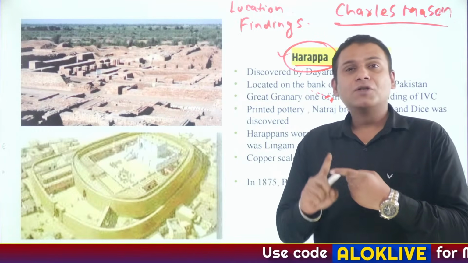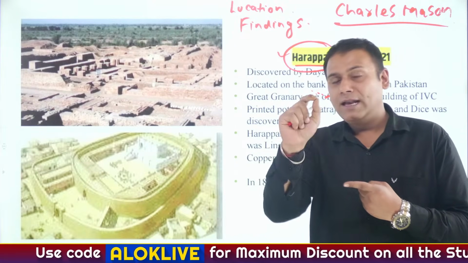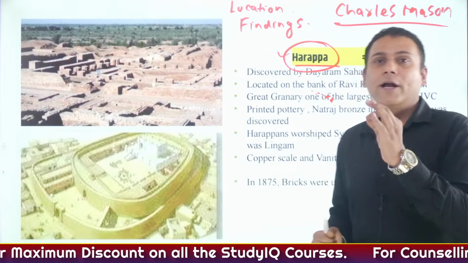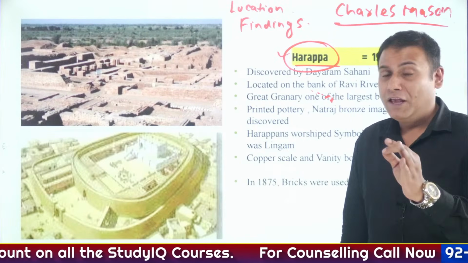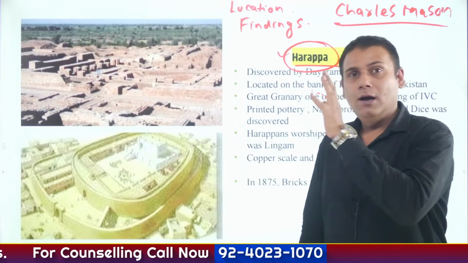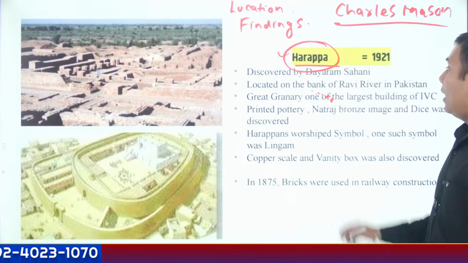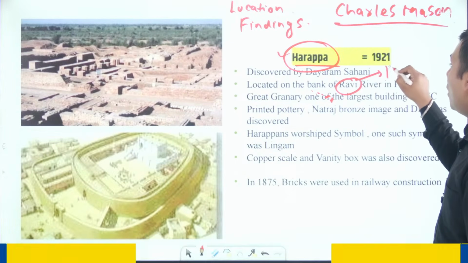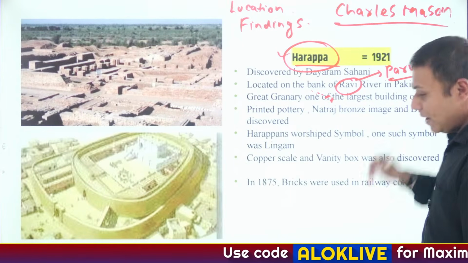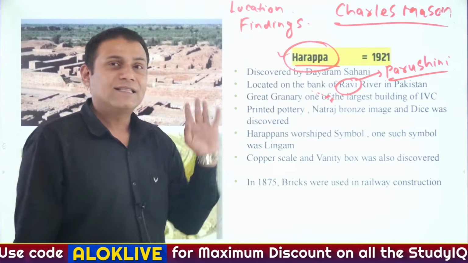Harappa was the first Indus Valley civilization site to be discovered. It was discovered in 1921 by Dayaram Sahni. It is located in Pakistan, on the banks of river Ravi, which is a tributary of river Indus. Correct? Ravi river is also referred to as Parushni in Sanskrit. I repeat, river Ravi is also referred to as Parushni in Sanskrit.